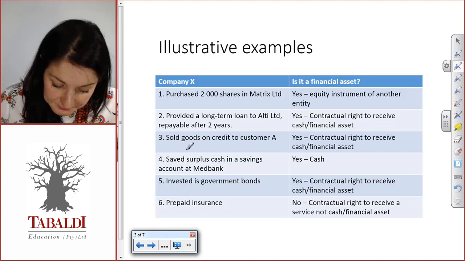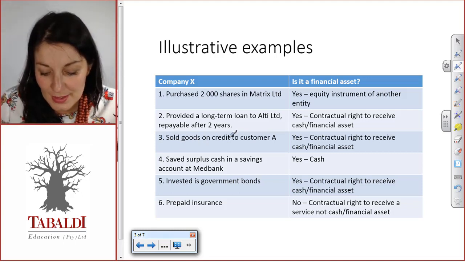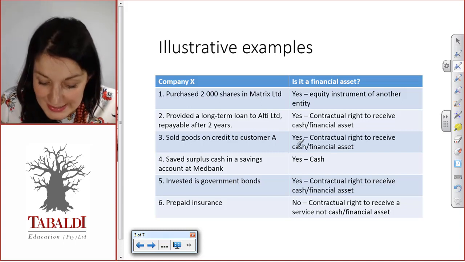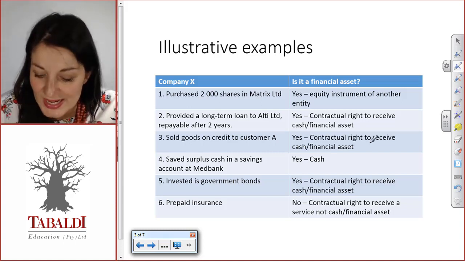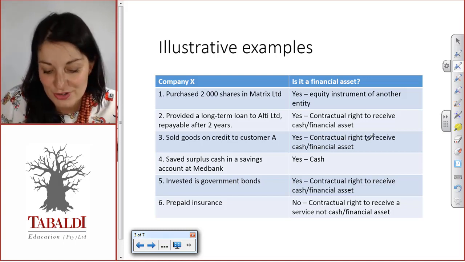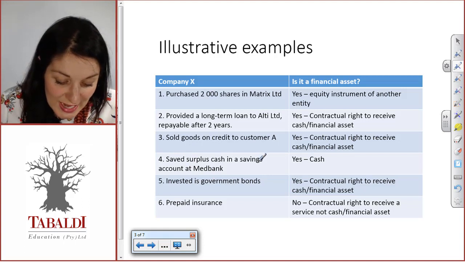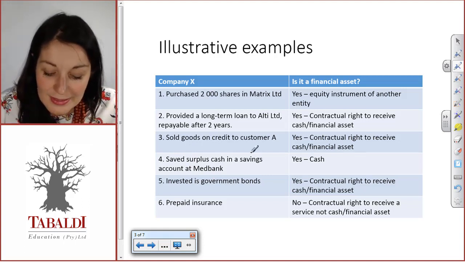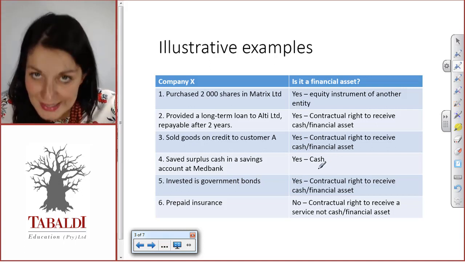Number 3, sold goods on credit to a customer, or customer A. Yes, it is a financial asset. Why? The same reason, a contractual right to receive cash or other financial asset. Then they've saved some surplus cash in a savings account at Metbank. Yes, it is a financial asset, and the reason is it is cash.